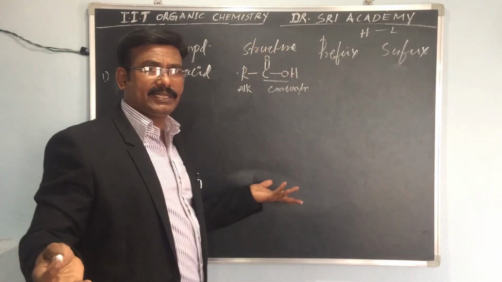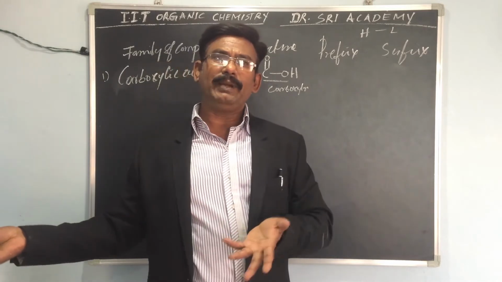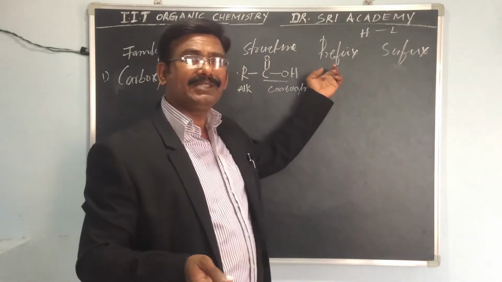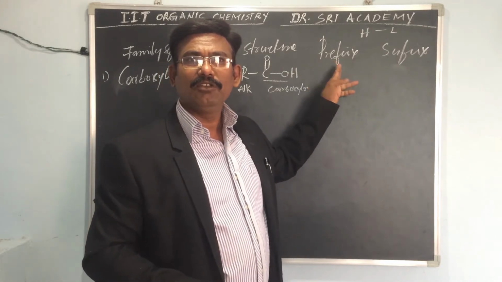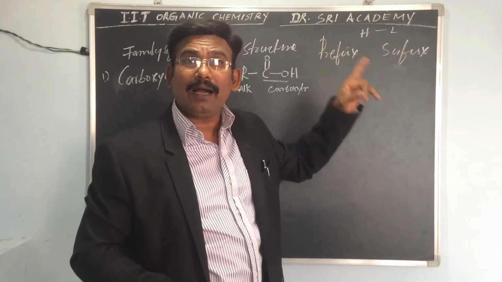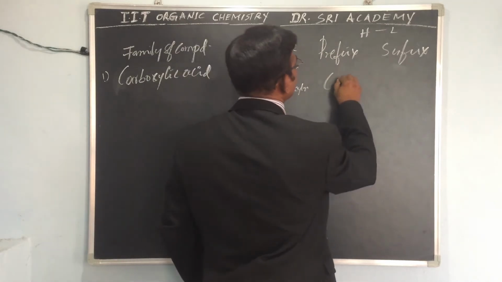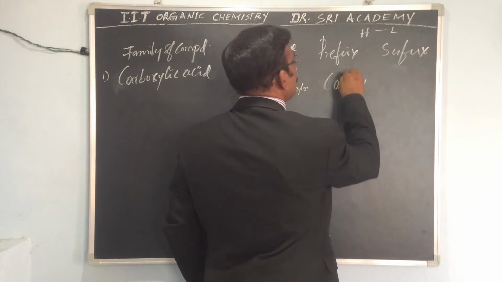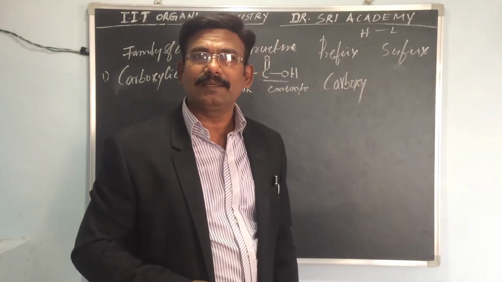The alk group will change depending upon the source and the nature. So what is the prefix? Simply, carboxy is the prefix.